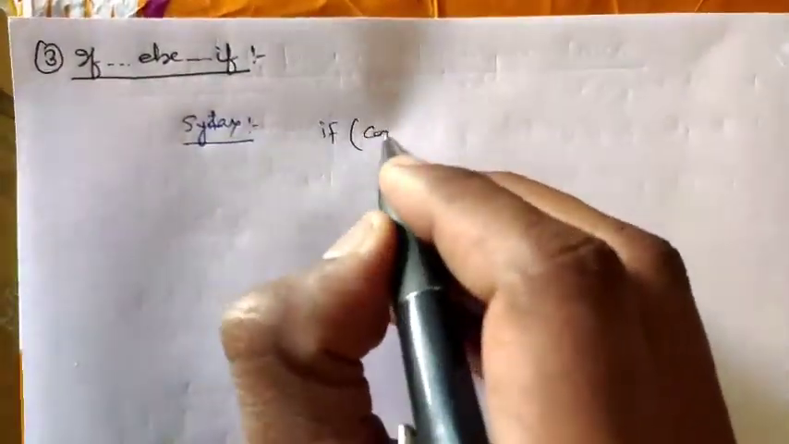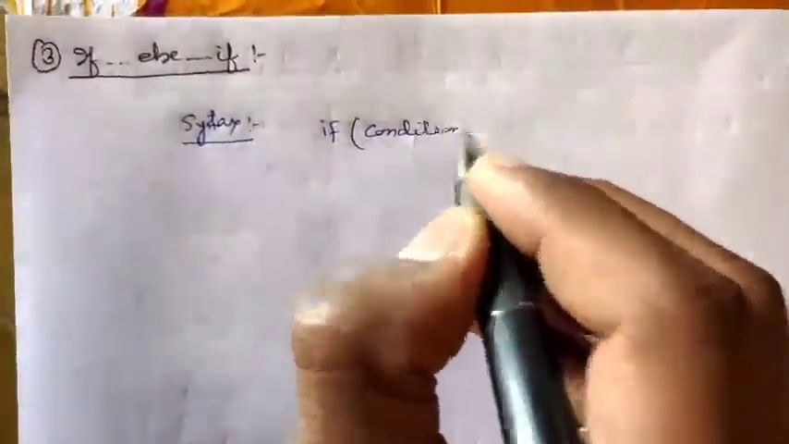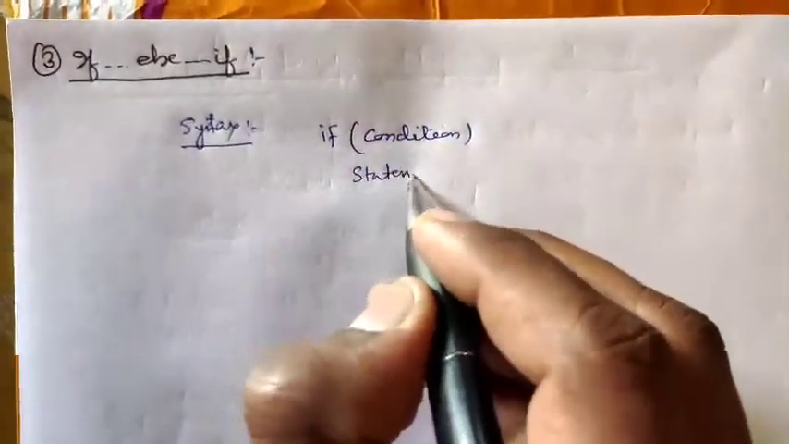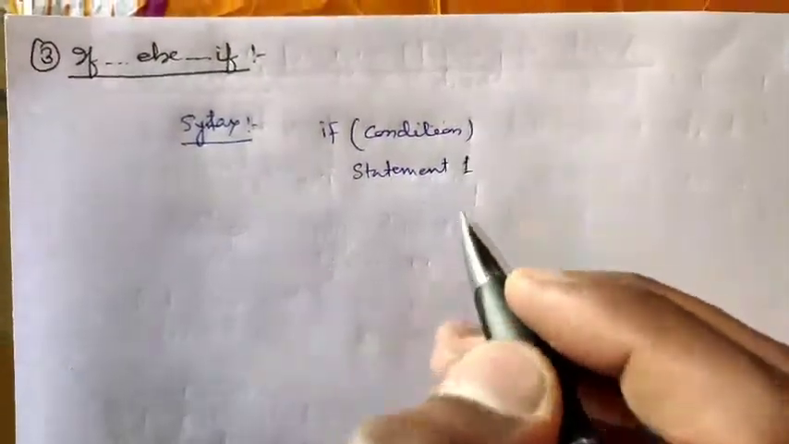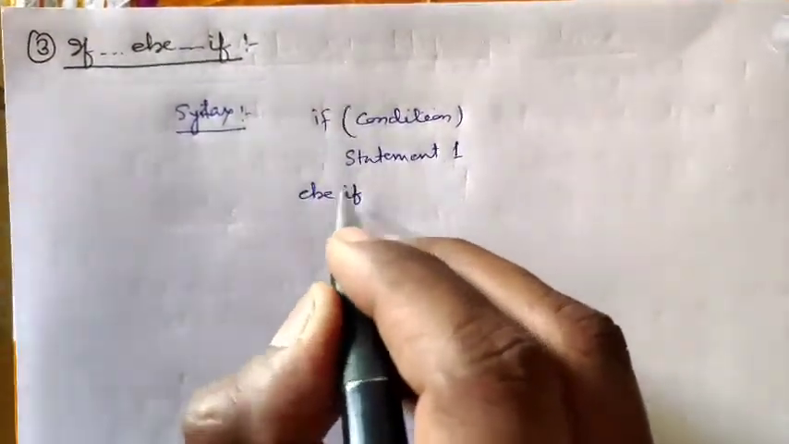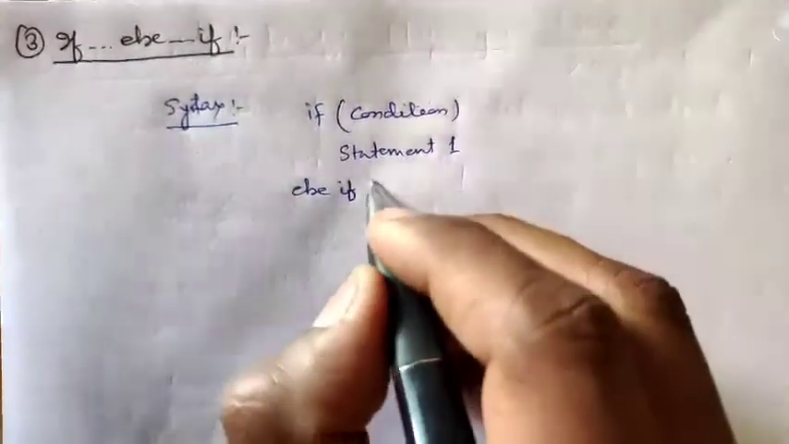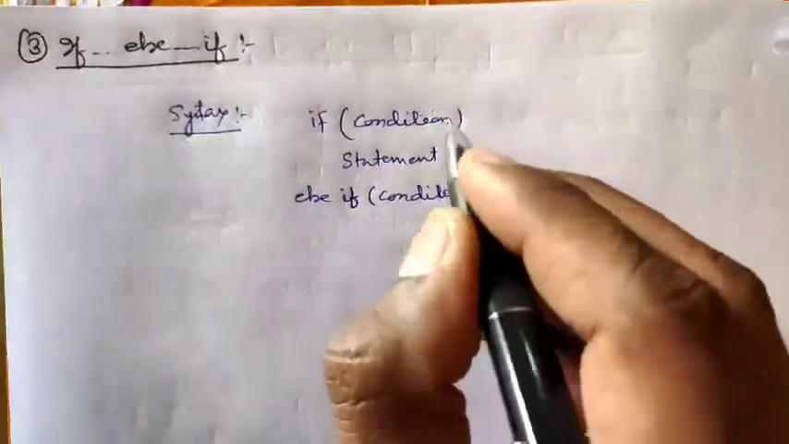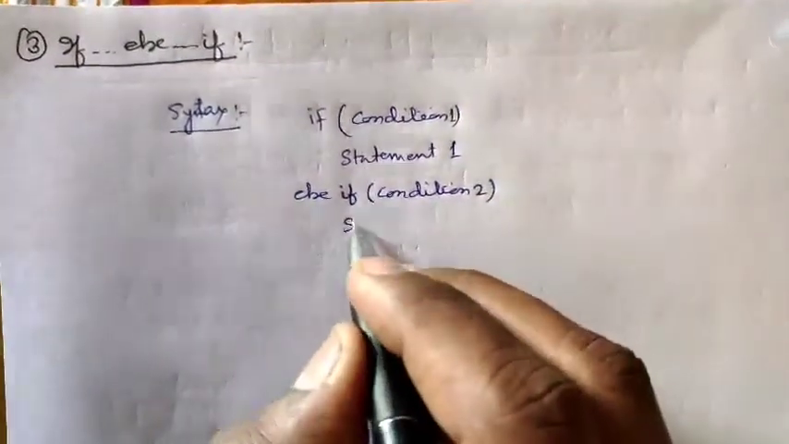The syntax of the if else if statement is: if condition, it returns a value, that will be statement 1. Next else if, like this we will follow. Else if, again we provide condition 2; it will be condition 1, then statement 2.